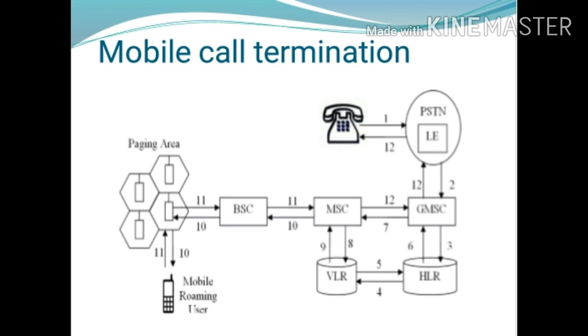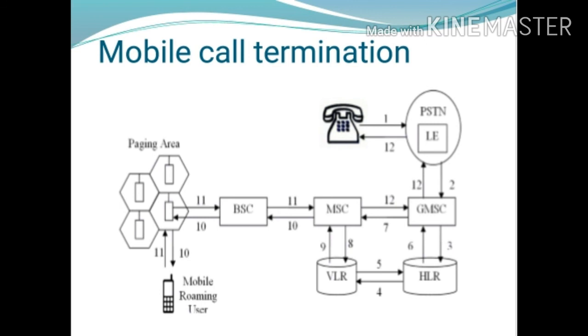Then the MSC interrogates the VLR for the current location identity of the mobile station. The function of the MSC is that the MSC asks the VLR for the current location of the mobile station. After that, the VLR sends the current location of the mobile station to the MSC. Then the MSC pages the mobile station via the appropriate BSS. The MSC sends this page, meaning the information, to the mobile station.